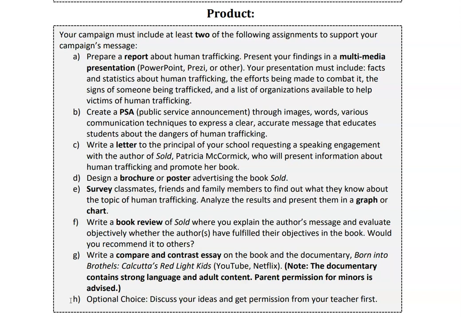I've had quite a few students reach out to me and say, hey, this is a great idea. Can I try and do this? The option is yes. You just have to talk to me about it first. Okay, so just a quick recap.